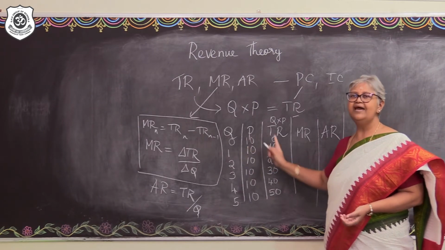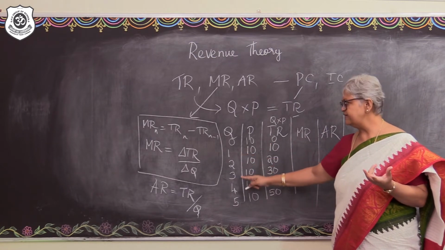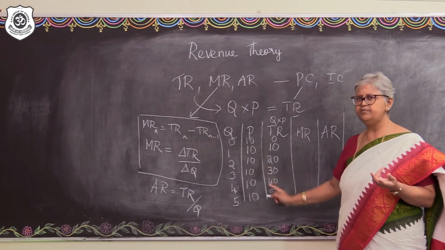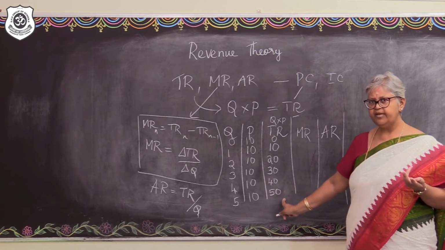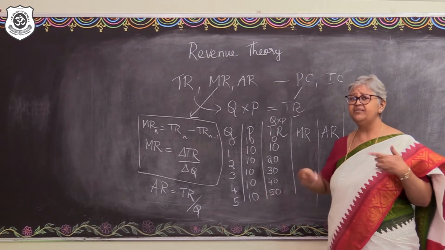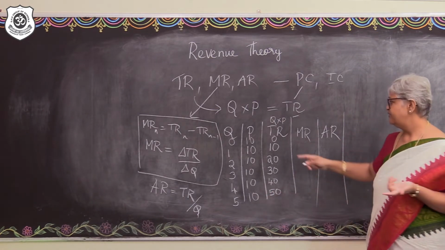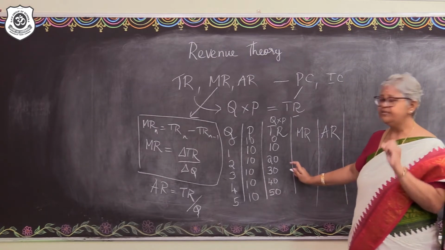When no sale is there, no total revenue. And then the first unit is sold, second, third, fourth, they are sold at the same price, and you see that the total revenue is increasing. At what rate is it increasing? That's what we are going to check out here through the marginal revenue.